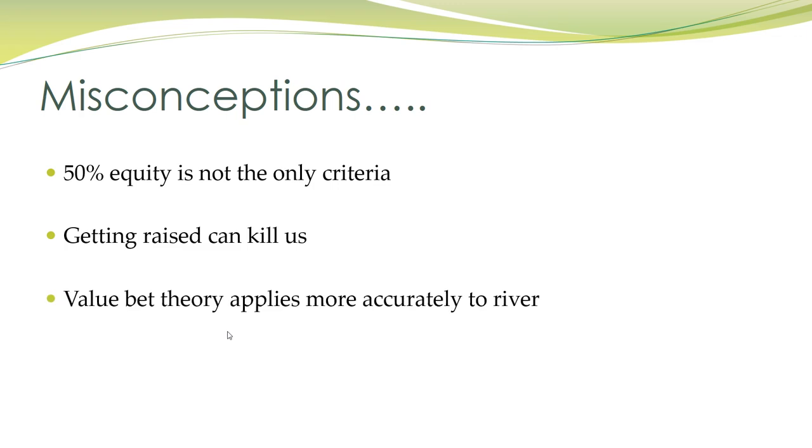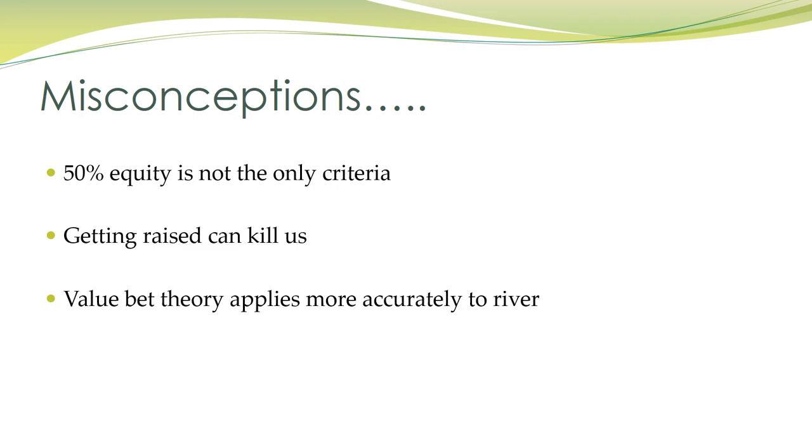The next misconception, and this is one that I see super commonly, it's a mistake that even advanced players make. Let's say, for example, we are on the flop, and we have something like a weak top pair. And we bet the flop for value, and let's say we do indeed have over 50% equity against our opponent's calling range. This is not necessarily a value bet, because what we have to keep in mind is that we still have 2 streets left to play, especially problematic when we're out of position.